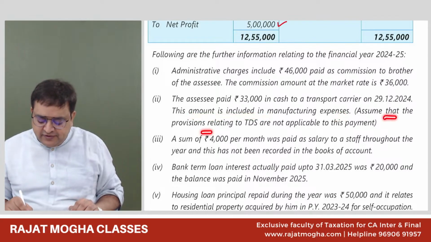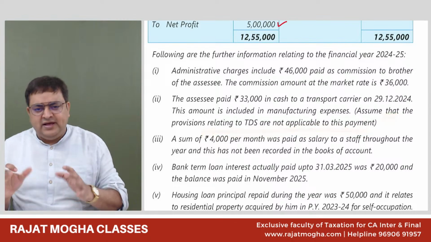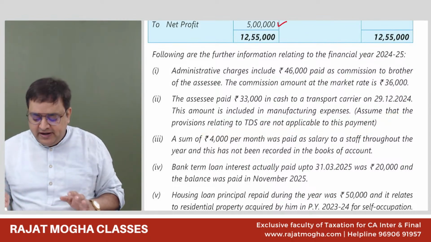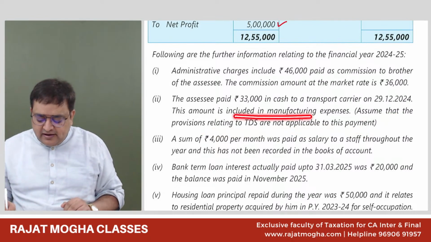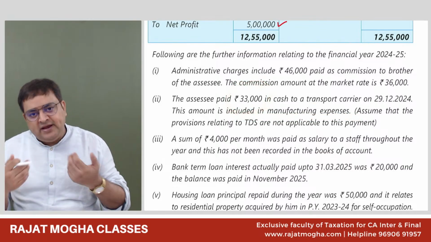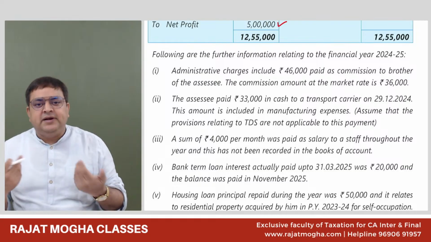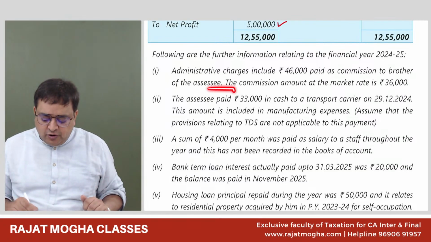Assume that the provisions of TDS are not applicable on this payment. So they are saying that forget about TDS. Okay, forget about TDS. Please tell me, if it is debited in manufacturing expenses, whether it is wrongly debited or we can allow it. We can allow it, up to 35,000 we can allow. So we will not do anything over here.